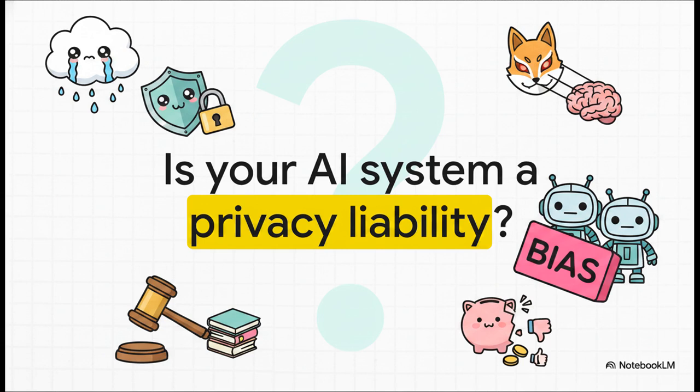Because if we look around today, the digital landscape is honestly a bit chaotic. I mean, we constantly hear these stories of AI privacy failures. We're talking massive data breaches exposing sensitive personal information, adversarial attacks manipulating algorithms, and that deep-seated algorithmic bias causing real-world harm. The stakes here literally could not be higher. If you're building an AI system without a structured governance framework, you aren't just risking a few operational hiccups. No, you are risking severe legal consequences and ultimately, a complete loss of public trust.